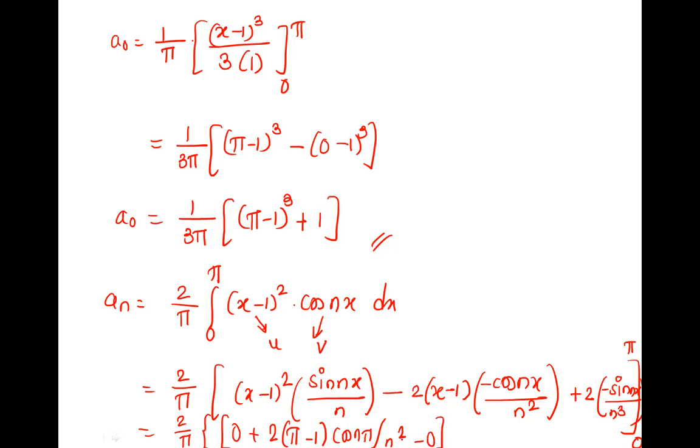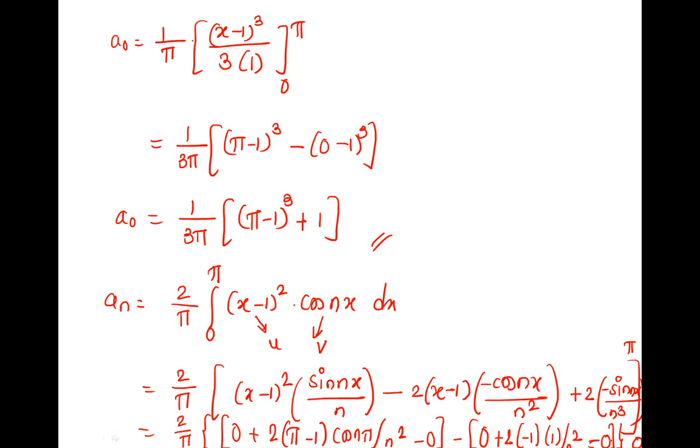So this is 0. This is upper limit minus lower limit now. When x is 0, sine 0 is 0, so this is 0. Minus minus is again plus 2. 0 minus 1, minus 1 into cos 0. Cos 0 is 1, upon n square. And then again sine 0 for the lower limit, so it is 0. This is done.